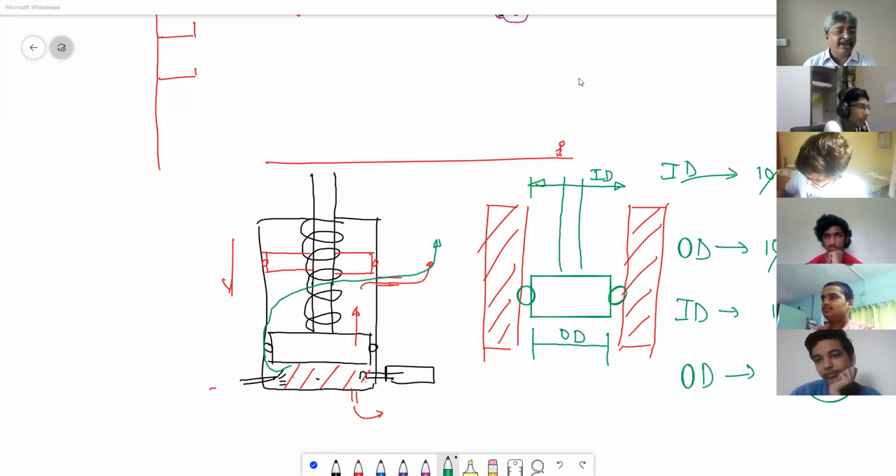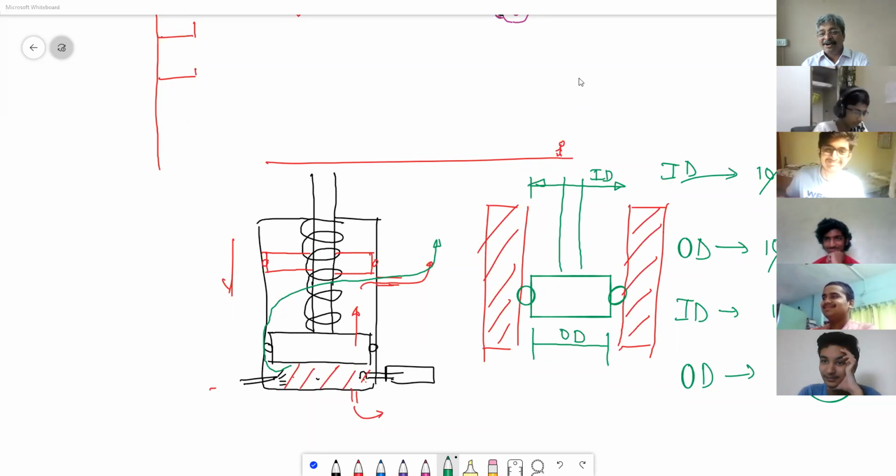But if you go to a jewelry shop with the balance that is in the grocery shop and ask the jeweler to give me 1 kg of jewelry, plus minus 10 gram, no problem. He will say, plus minus 10 gram is 1 tola for me. It might not be anything for you, but 1 tola is a big amount. 10 grams of gold. So the weighing balance is important.